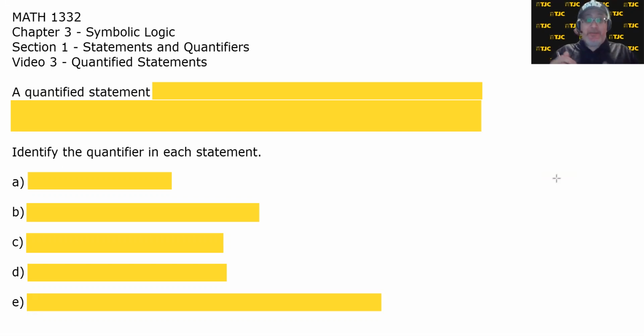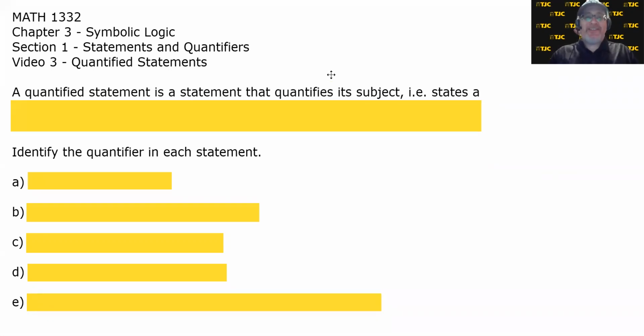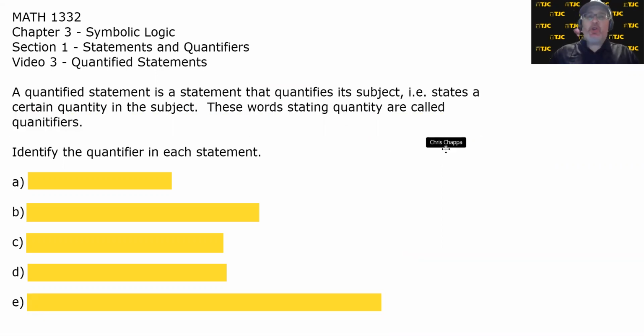In this case, it's an amount referring to the subject of the statement. So without further ado, a quantified statement is a statement that quantifies its subject. In other words, it states a certain quantity in the subject. These words stating quantity are called quantifiers. So there's a word that we need to know the definition of, or at least be able to identify them.